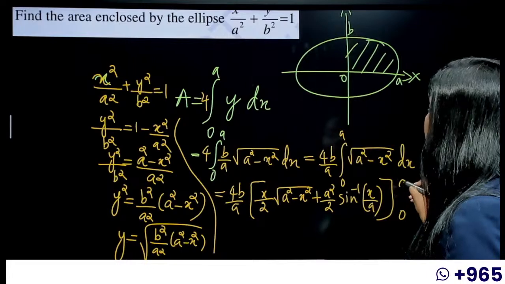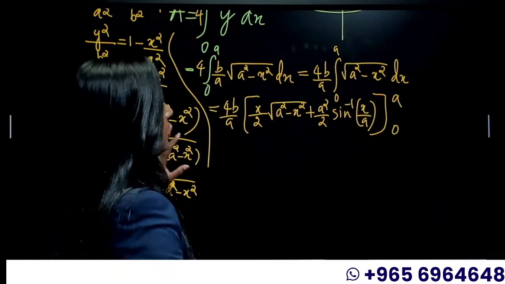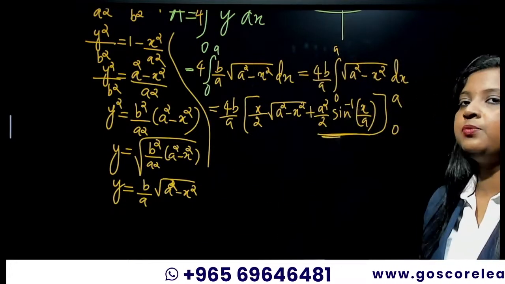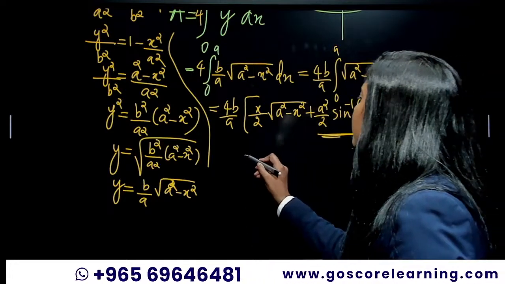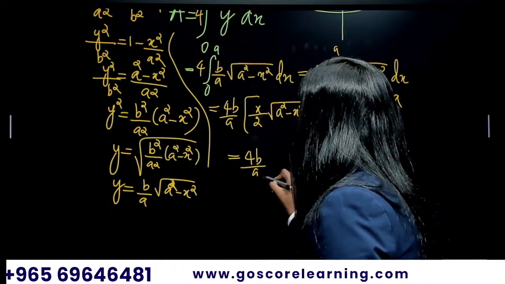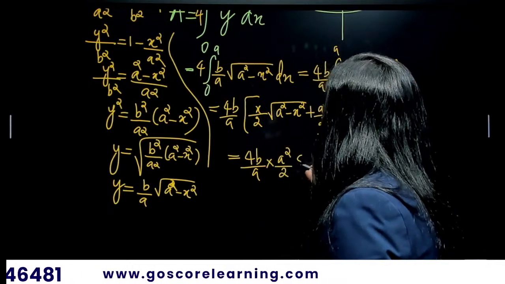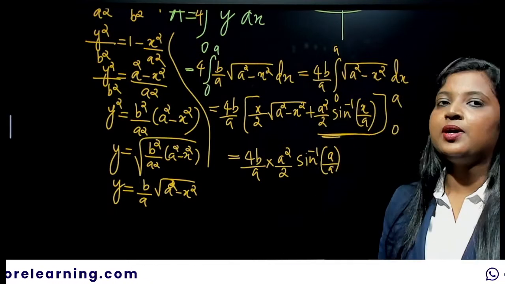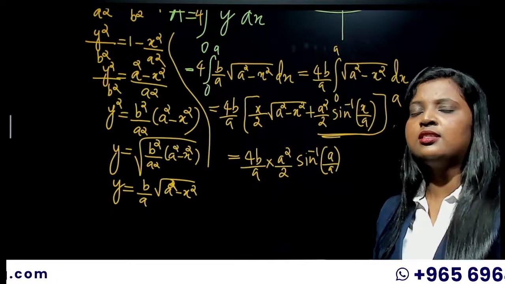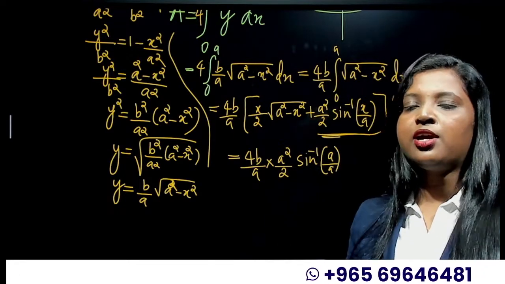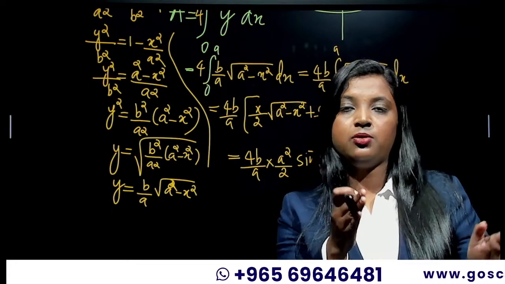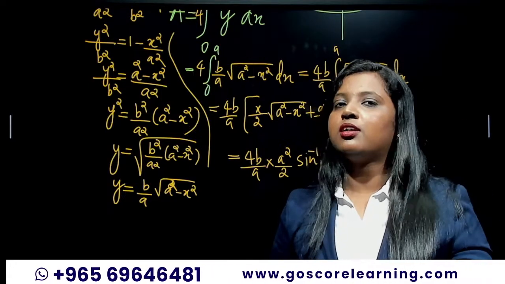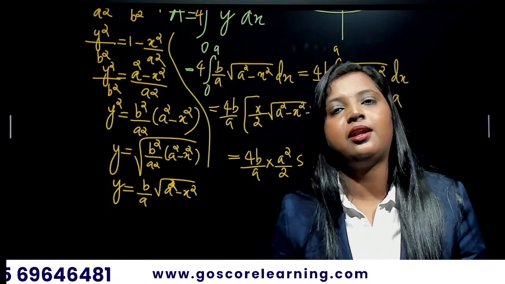I told you we are not going to waste our time here. We know that after substituting the values, we will have only this one. So we are not going to write the other values. It will be 4b by a into a squared by 2 sine inverse of a by a, right? Because we are replacing x by a. I hope you guys know this. If you have any doubts in this one, after the live ends, you can go to the video again and watch that question. Everything else will be zero. We are not going to waste time here because we are doing smart work, not hard work. You have to work hard, but still.